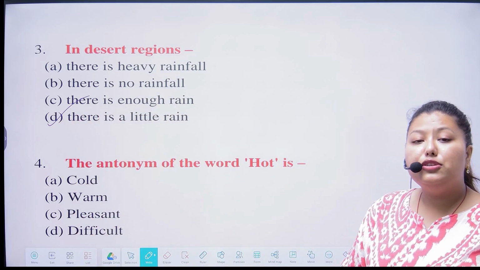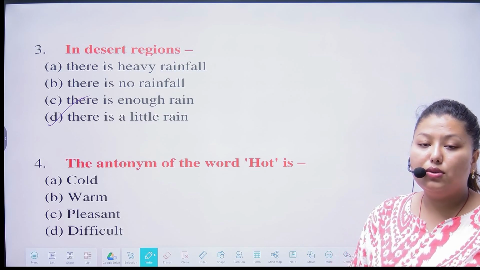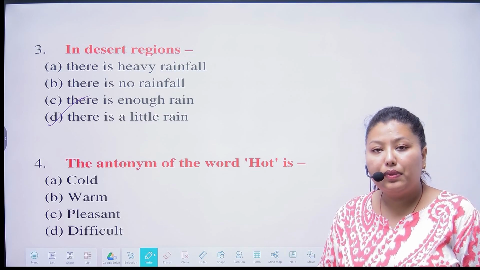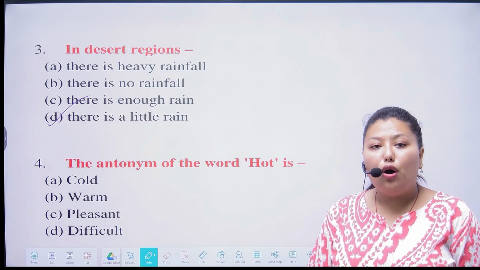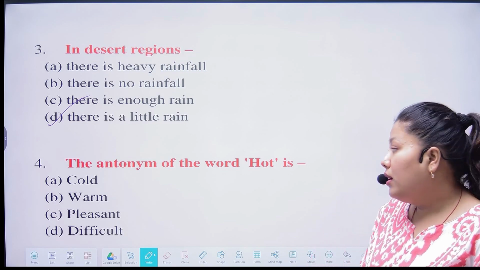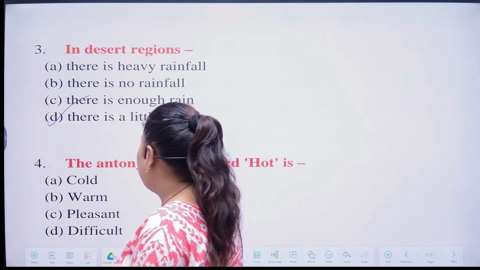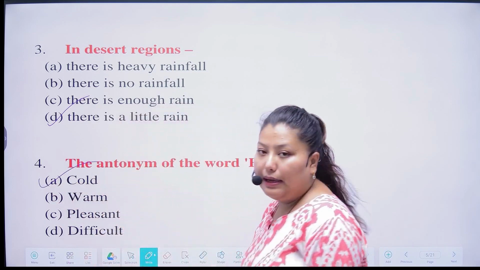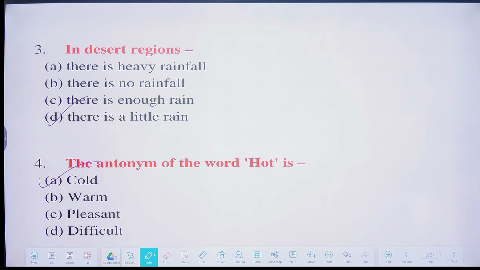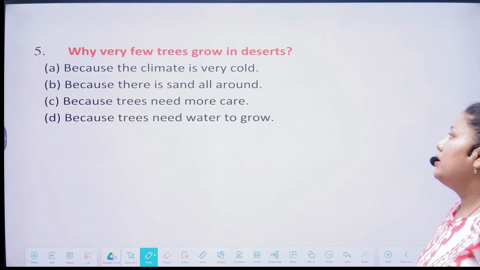Next, the antonym of the word hot is. So what is the antonym of word hot? Options are cold, warm, pleasant, difficult. So the antonym of word hot is cold. Option number A.